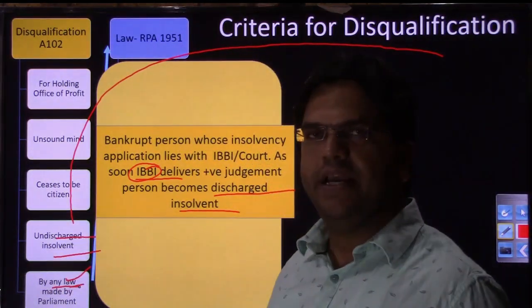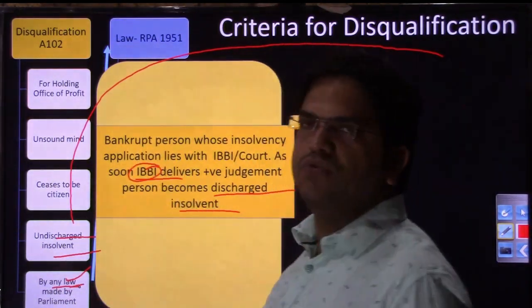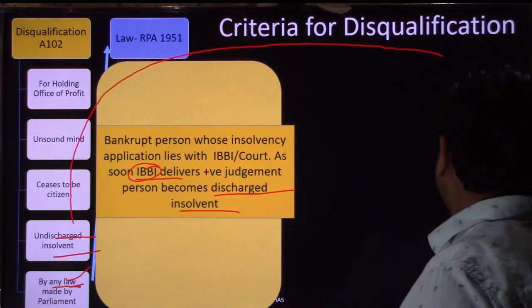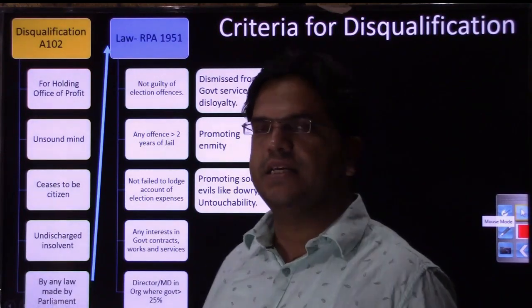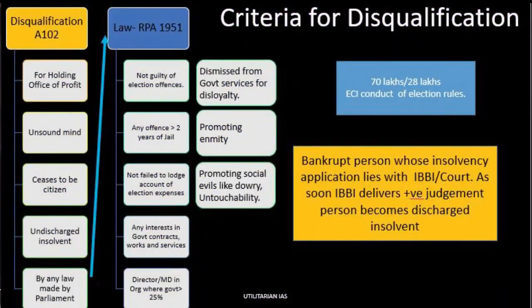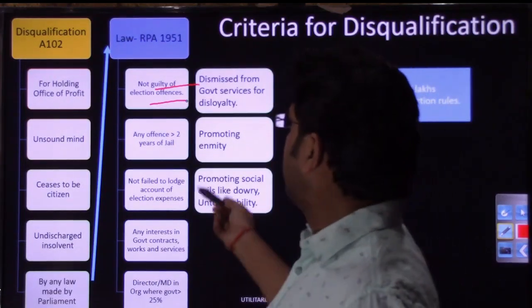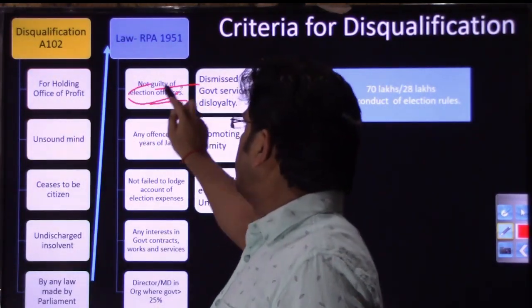So Parliament came up with the Representation of People Act 1951, and there you have these many grounds on which a member of Parliament can be disqualified. For example, he should not be guilty of any election offence, that is, he should not indulge in any activity that can be declared an election offence.